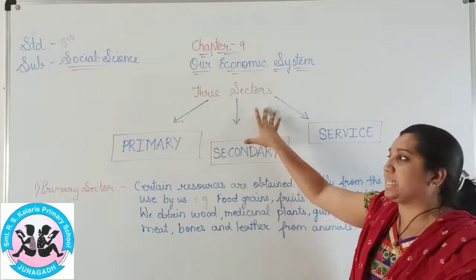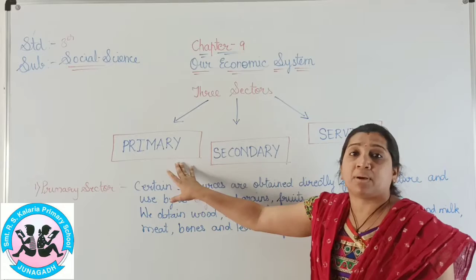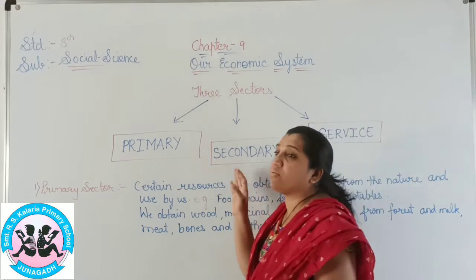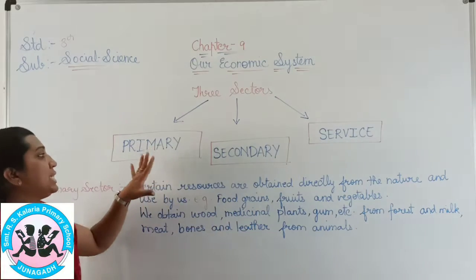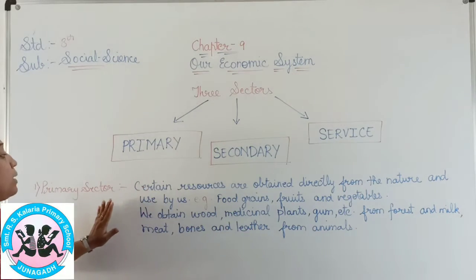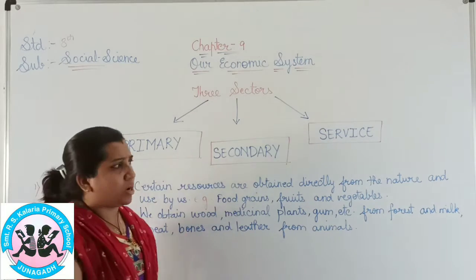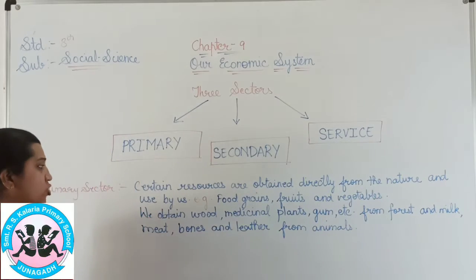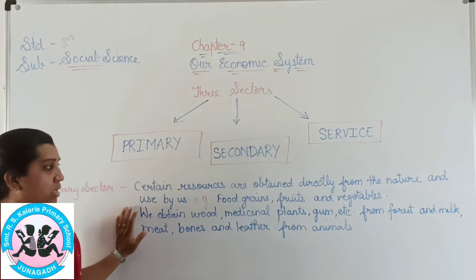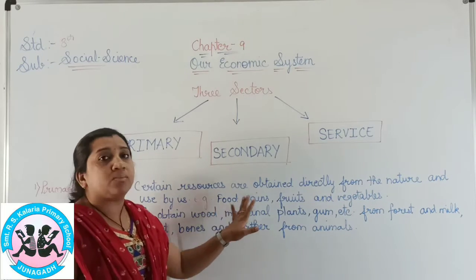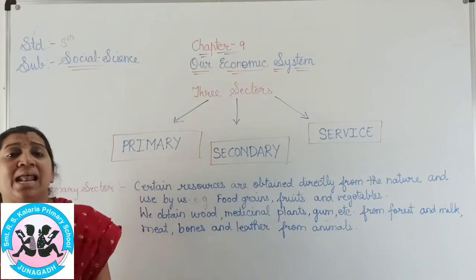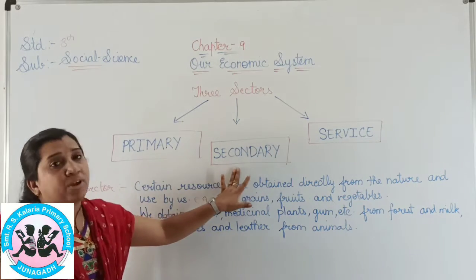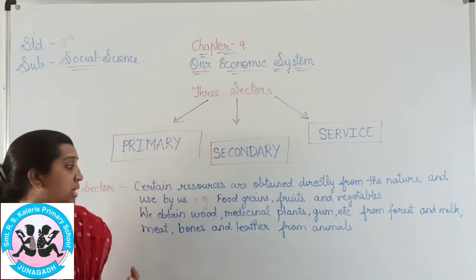Among the three sectors, the first is the primary sector, the second is the secondary sector, and the third is the service sector. Let us study first the primary sector. Some products, certain resources, we get directly from nature and use, for example food grains, fruits and vegetables. We use them without any finishing, and that is known as the primary sector.